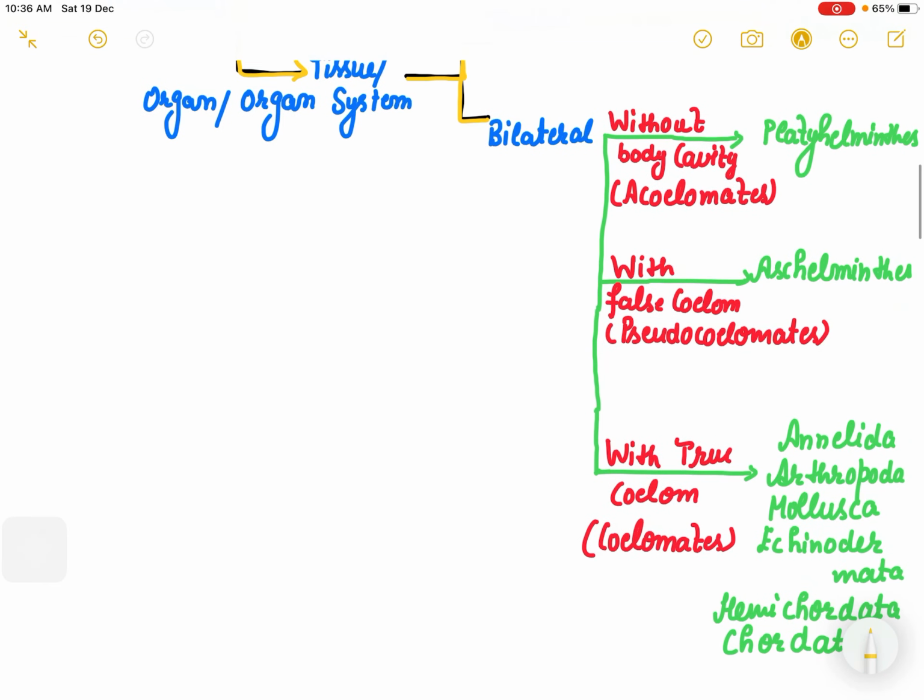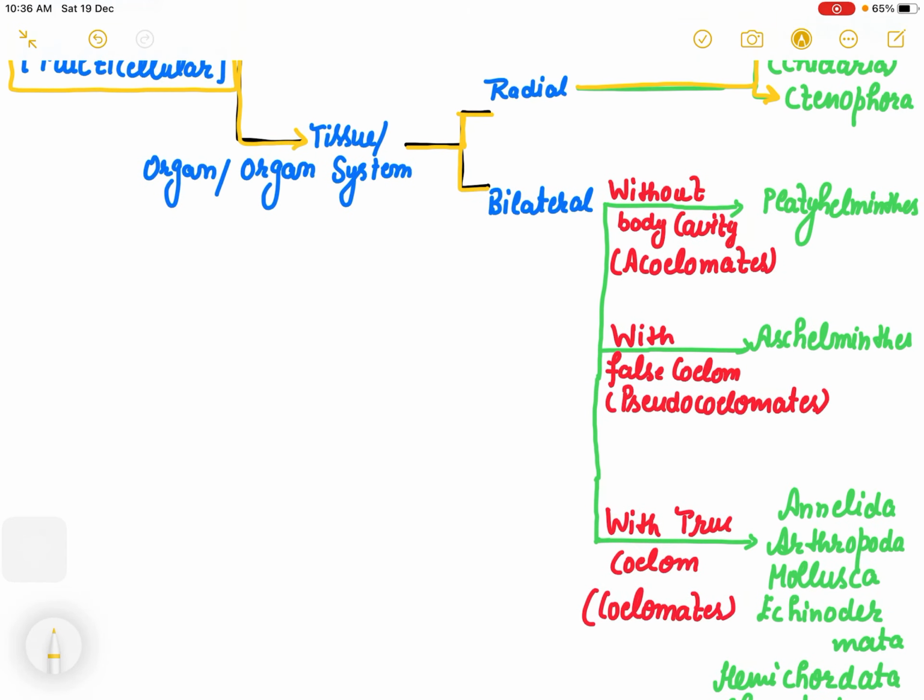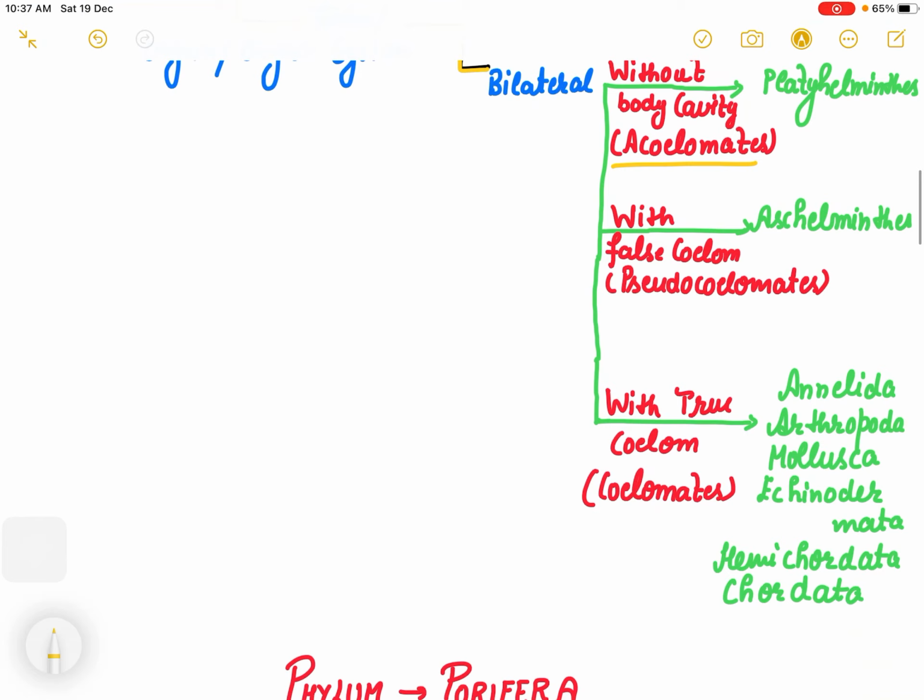Then others have bilateral symmetry. Now within bilateral symmetry, we divided them on the basis of body cavity. Like we discussed, a few animals are without body cavity, like platyhelminthes. Then false body cavity, aschelminthes. Then true body cavity groups: annelida, arthropoda, mollusca, echinodermata, hemichordata, and chordata. All these phyla have a true cavity.